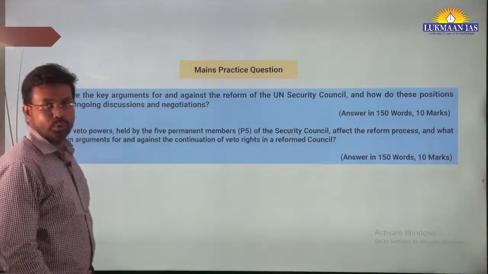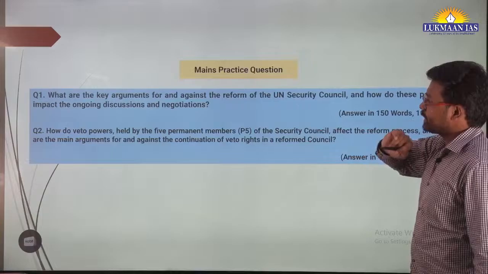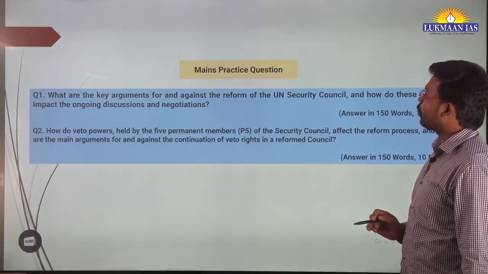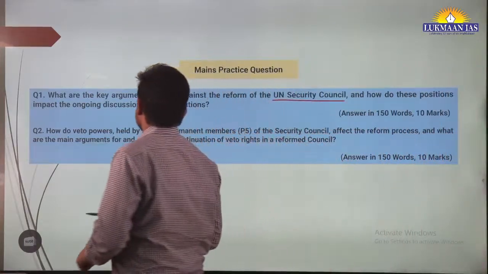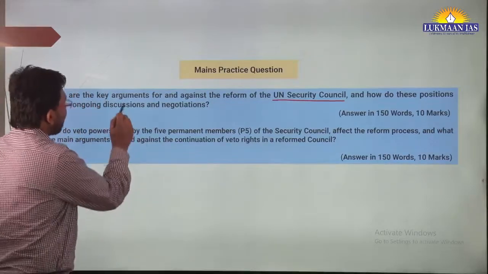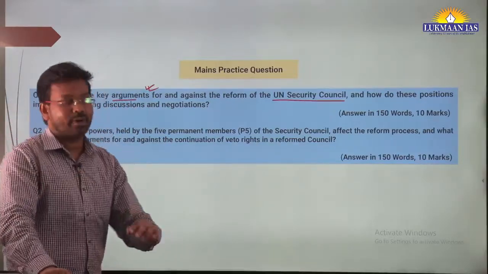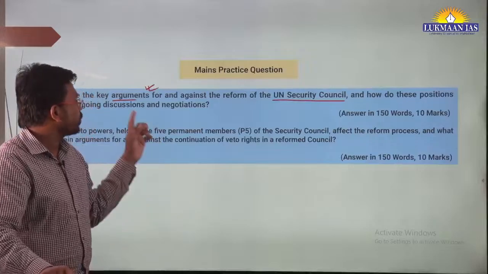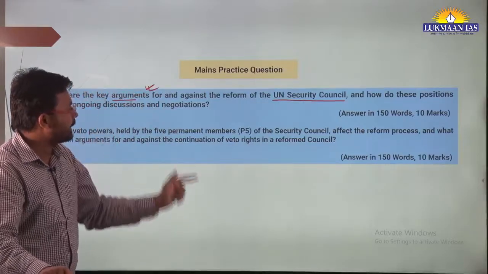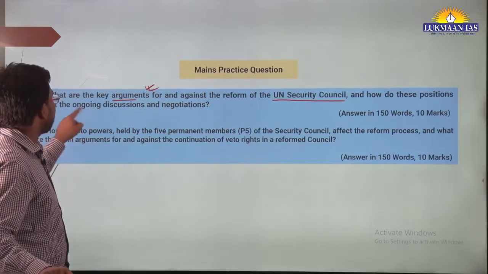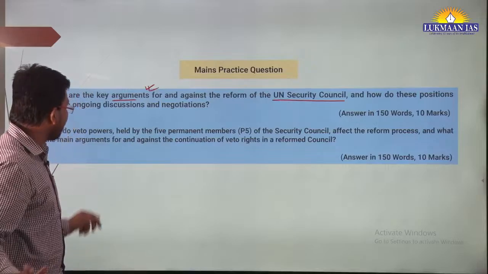Before that, we have two questions for you. These questions are listed over here, you can go through them. One of the questions says, what are the key arguments for and against reform of the United Nations Security Council? If we want to bring changes into the United Nations system, we need arguments for reform. And those people who want to maintain the status quo, what are their arguments? You need to mention arguments for reform, arguments against reform, and how these positions impact the ongoing discussion and negotiation. You need to write this answer in about 150 words. Then we have another question.